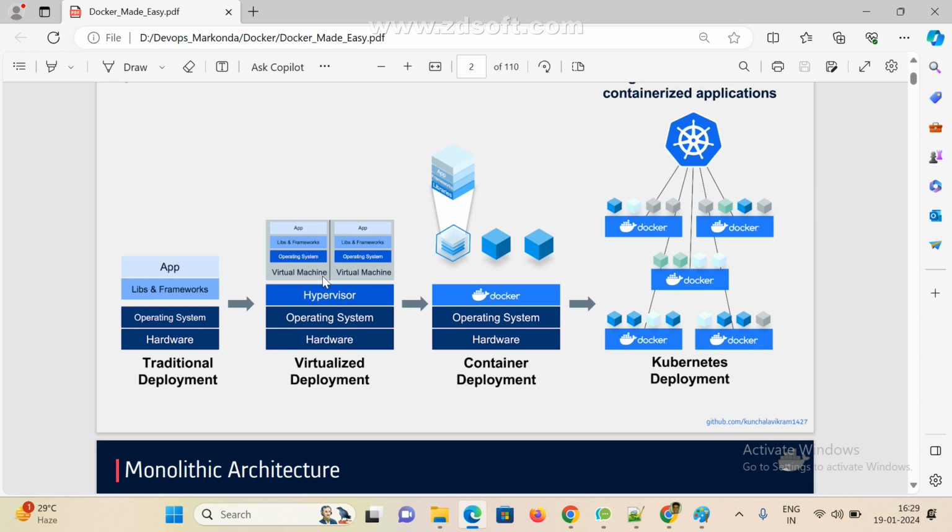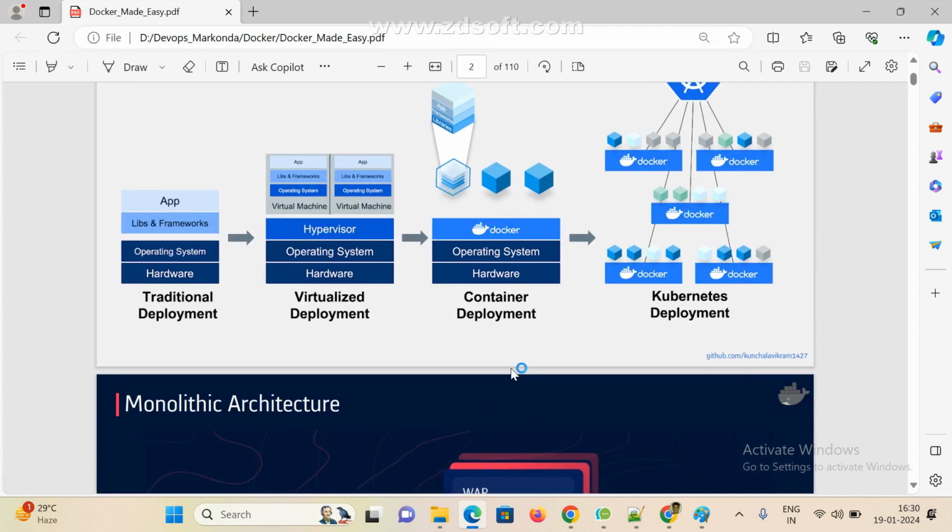So to overcome this problem, nowadays we are using containerization. See here, containers. Containers means here no need to create any VM machines. This is the hardware devices. On top of hardware, we are going to set up an operating system, any one operating system, whether it may be Windows, Linux, Mac, anything.